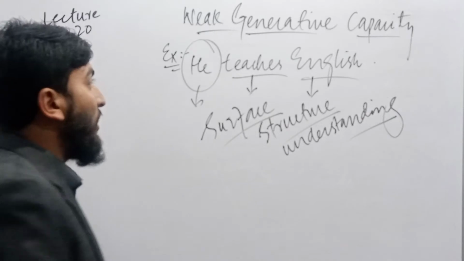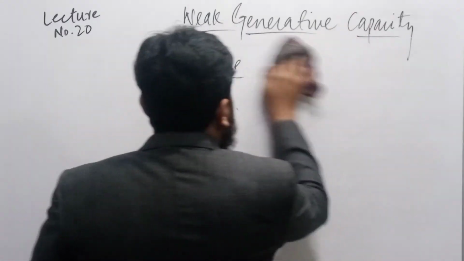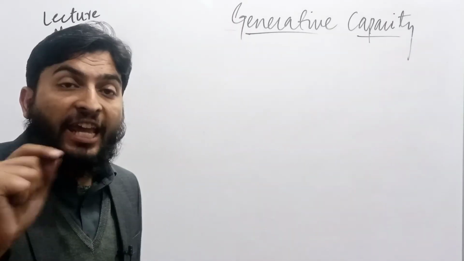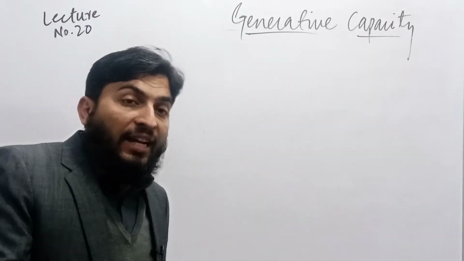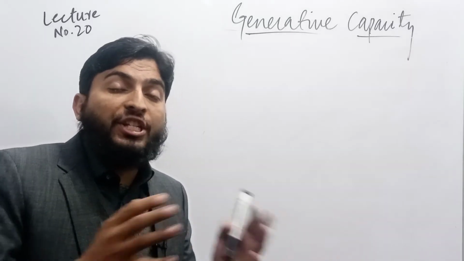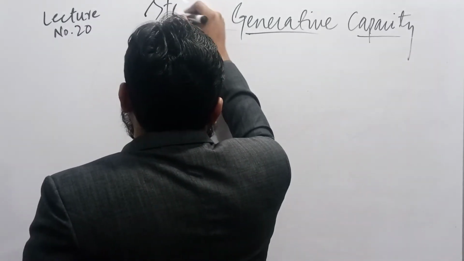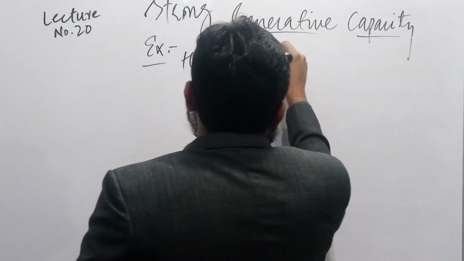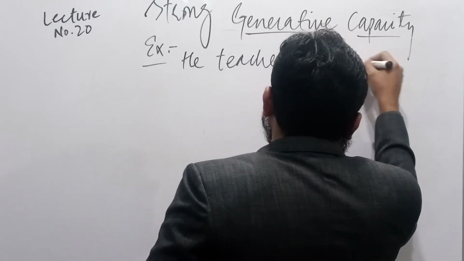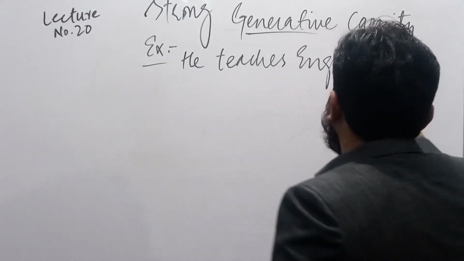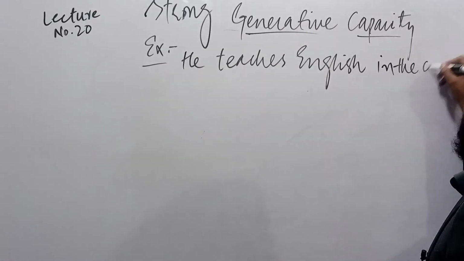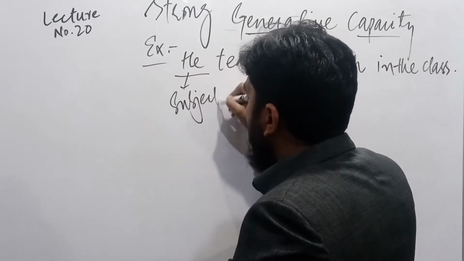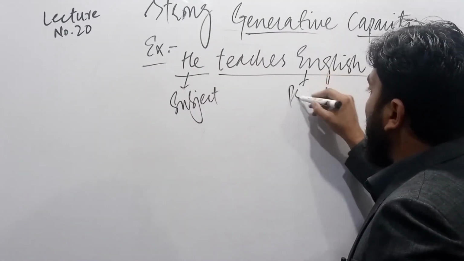Now the second is called strong generative capacity. Strong generative capacity is the capacity in which a person is able to dissect a sentence into its constituents, into its parts. For example, I say, he teaches English in the library or in the classroom. He is called the subject. Teaches English is called the predicate.